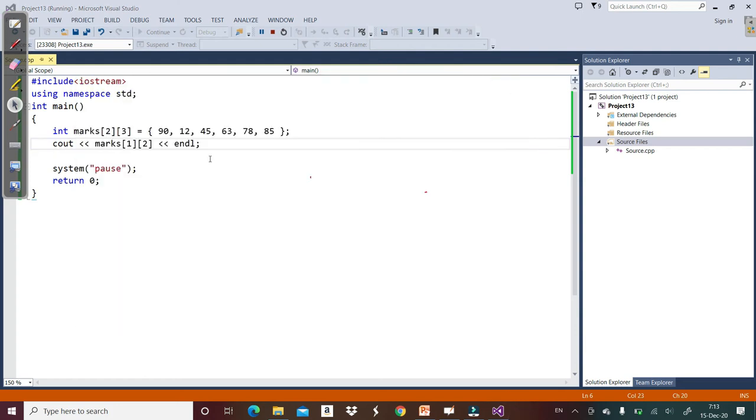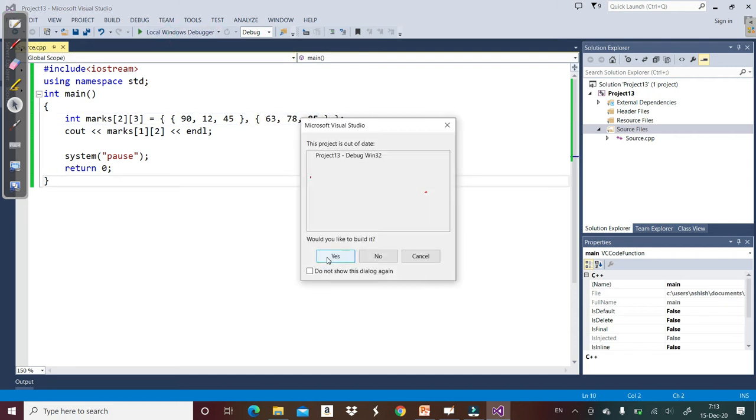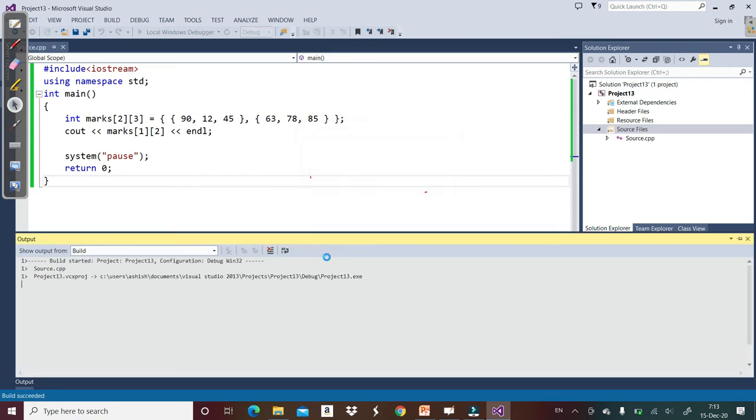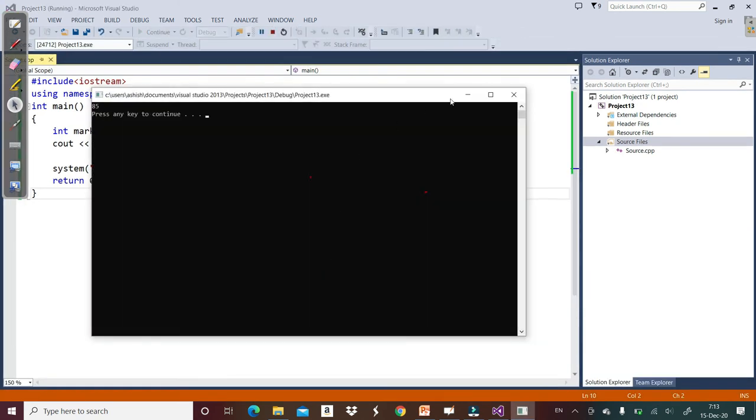Another way, we can separate it row wise, with braces inside for each row. So now we have 2 rows. The first row will have 90, 12, 45 and the second row will have 63, 78 and 85. So let's write it. Again it is going to give us 85.